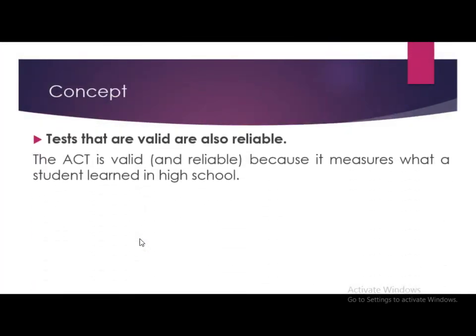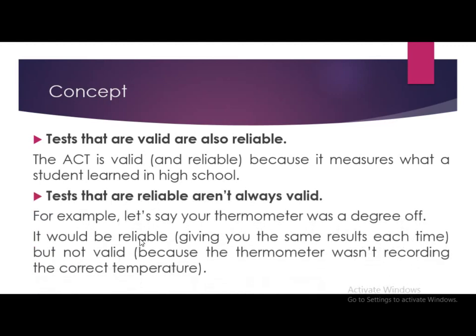Tests that are valid and also reliable: the ACT is valid and reliable because it measures what a student learned in high school. An example of tests that are reliable but not always valid: let's say your thermometer was a degree off. In that case, it would be reliable, giving you the same result each and every time. But it is not valid because the thermometer wasn't recording the correct temperature.